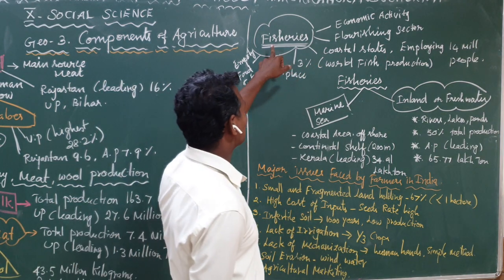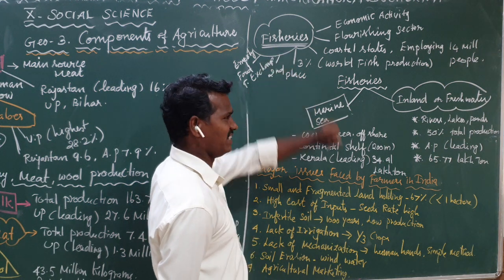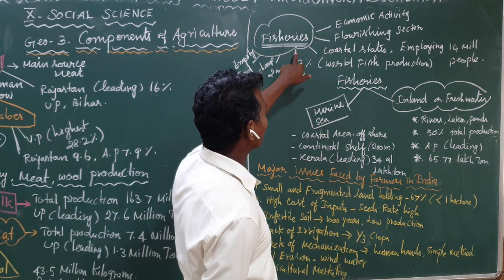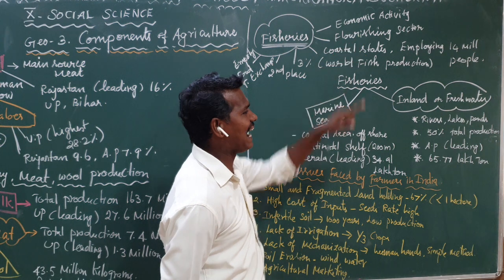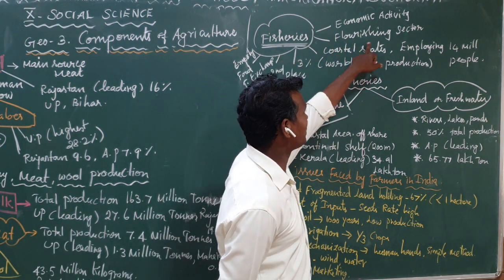Okay, students, let's continue the lesson. The last important topic of this lesson is fisheries. Fisheries is one of the economic activities, and it is also a flourishing sector.